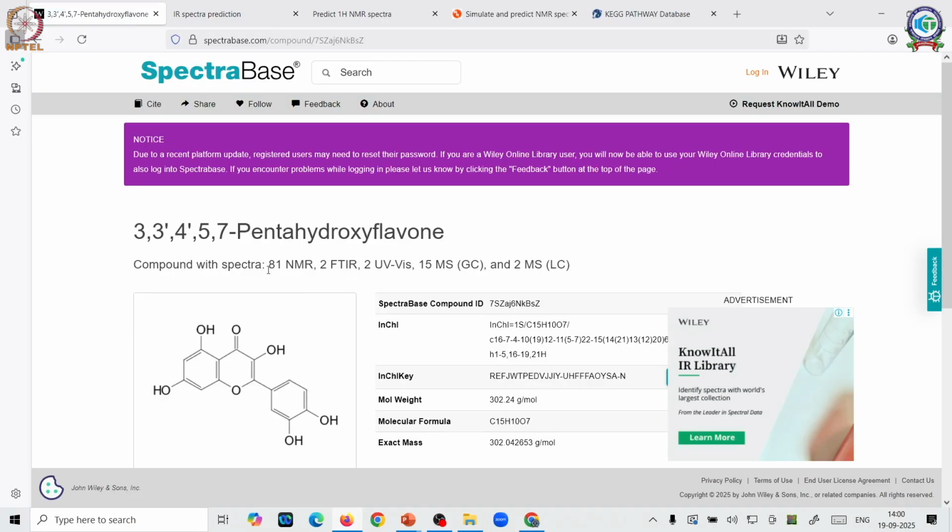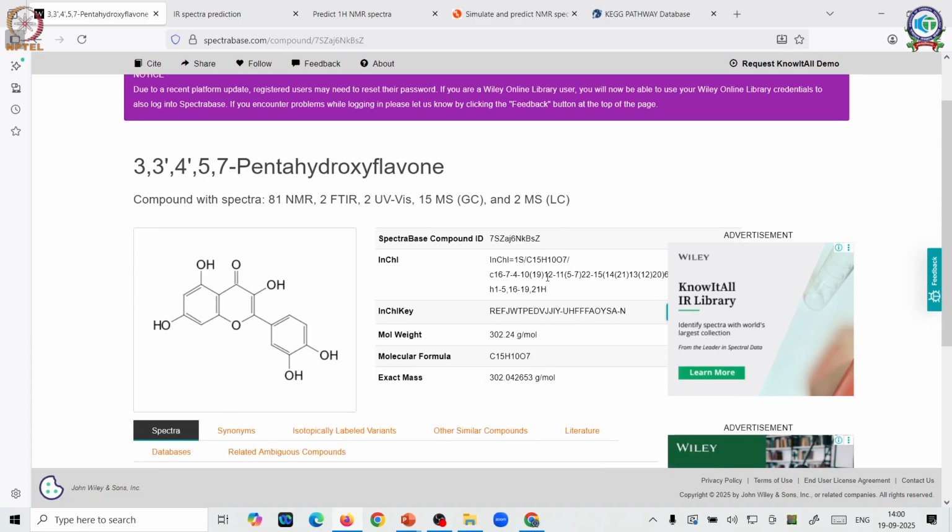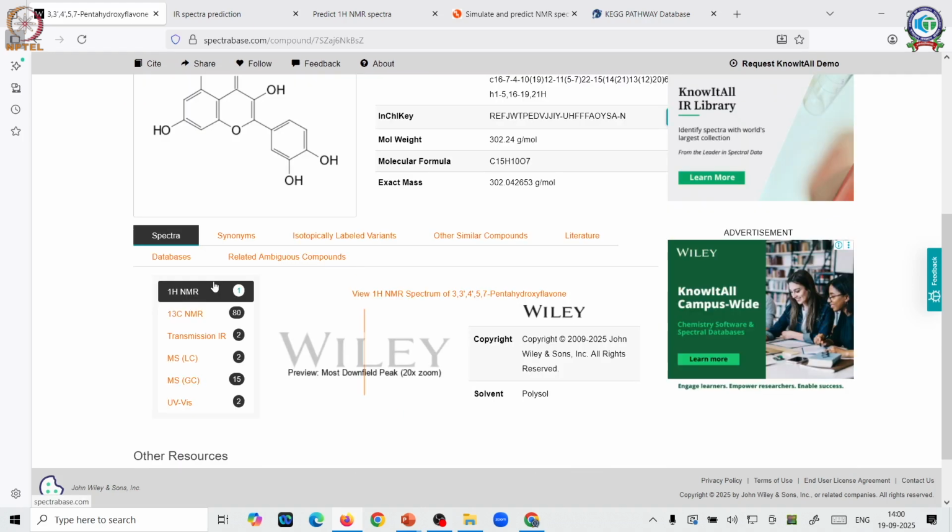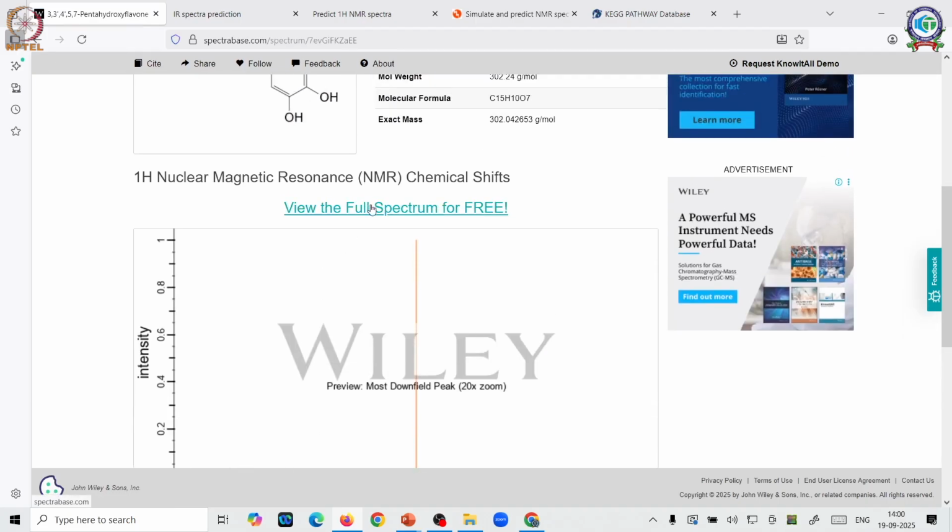So you can see here it has good databases. It has about 81 NMRs, 2 FTIRs, 2 UV-Vis graphs, about 15 GC searches and 2 MS searches, which you can access through this. So these are the IDs. The molecular weight is about 302. So just going to proton. It will give you an option, view full spectrum for free. Click on it.